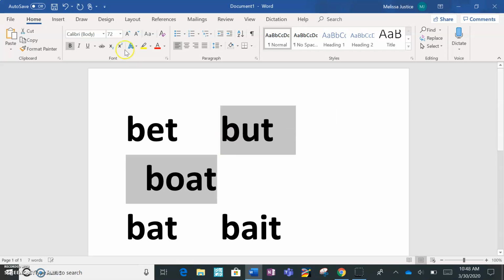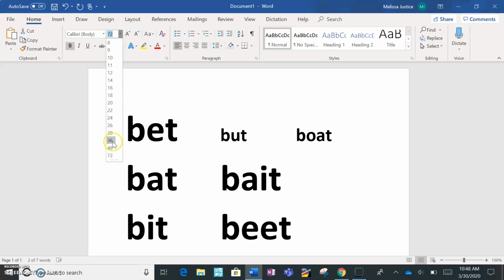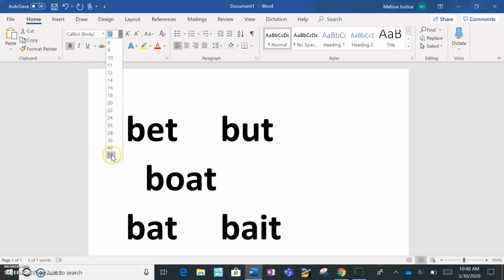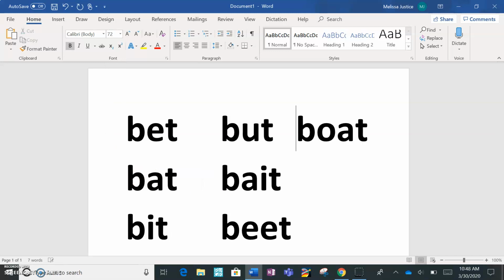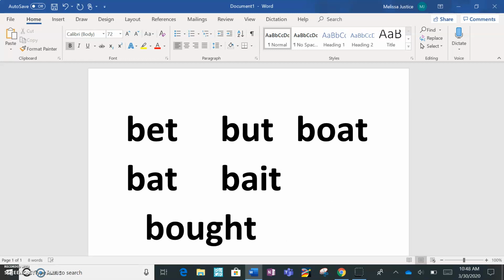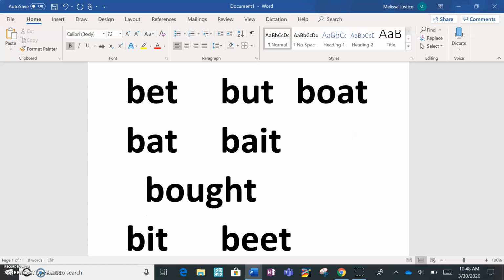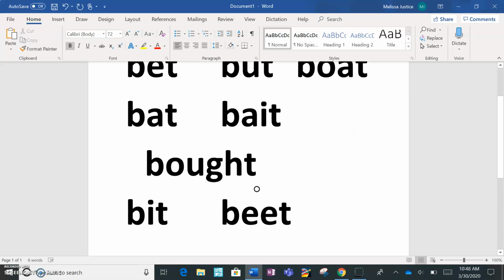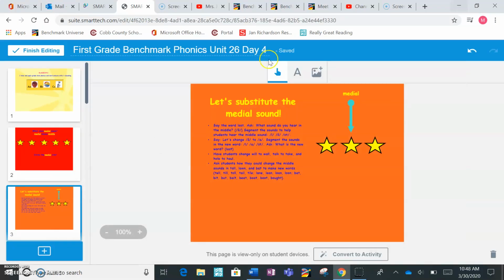Say beat. Change the e to o, what word will you get? Boat. Let me change this font back to where it needs to be. All right. Say bait. Say boat. If you change the o to aw, what word will you get? Bought. Very good. So we just wrote 1, 2, 3, 4, 5, 6, 7, 8 words we spelled and did the sounds. Nice job, boys and girls.